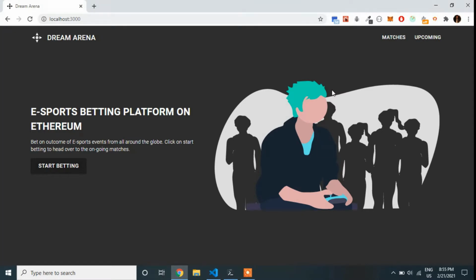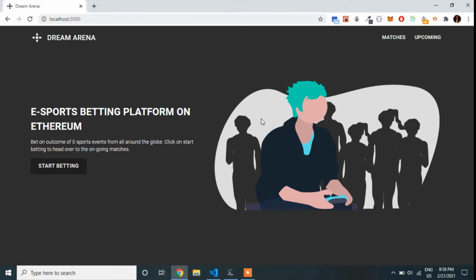Since it's built on the Ethereum blockchain, the primary cryptocurrency here is Ether. So all the transactions, all the bets, all the margins are calculated in Ether. On this platform, you can either be a bookie or a bookmaker, or you can be a bettor. The bookmaker looks into the upcoming matches or games and then creates a betting match accordingly. And then the bettors bet on the odds which are set by the bookmakers. The bookmakers also maintain a margin to ensure that all the bettors get their respective payouts based on the decimal odds.